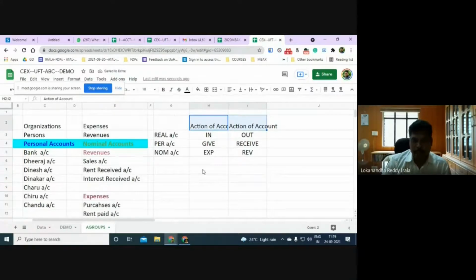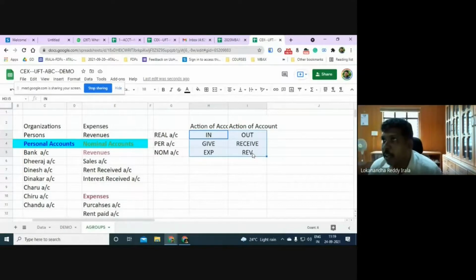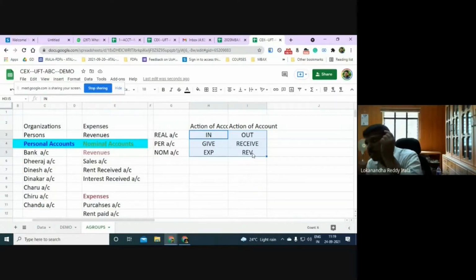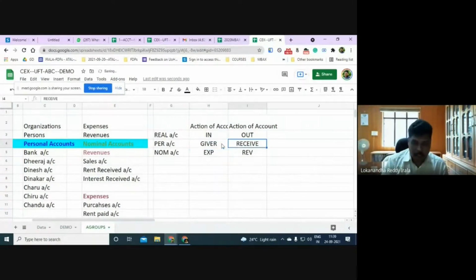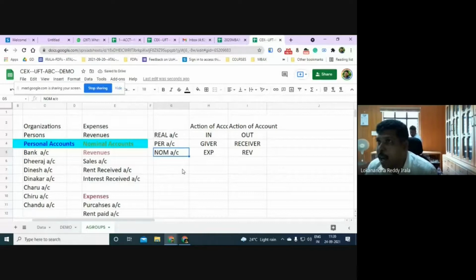Is this clear to all of you? Real account, we should be able to identify whether the asset is coming in or going out. In case of personal account, we should be able to identify whether that person is giving money or receiving money. Right? Giver, receiver. When it is a nominal account, then either it should be an expense or it should be a revenue.